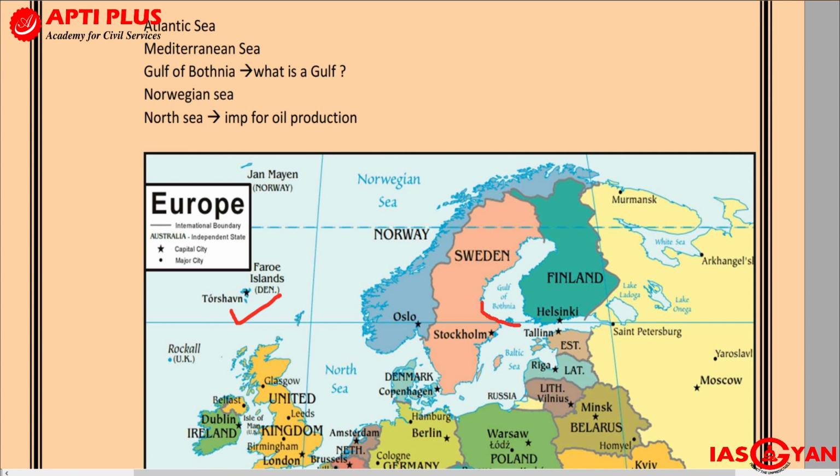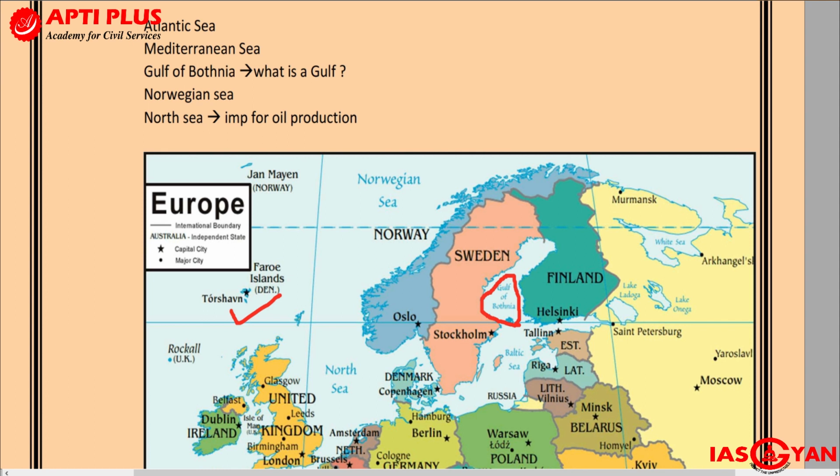that there is another area which is called the Gulf of Bothnia. I hope you can find the Gulf of Bothnia in the atlas. So what is meant by a gulf? A gulf or a bay is basically a water body which is surrounded by land on its three sides. Depending upon its size, it is either called a bay or a gulf. Usually a bay is supposed to be a smaller version of a gulf, but again we get to see that there are many exceptions to this particular rule.